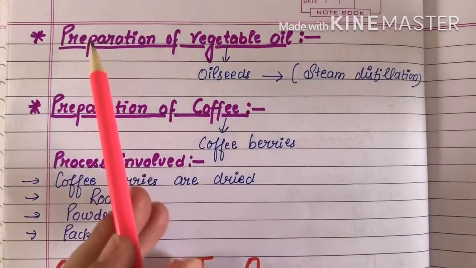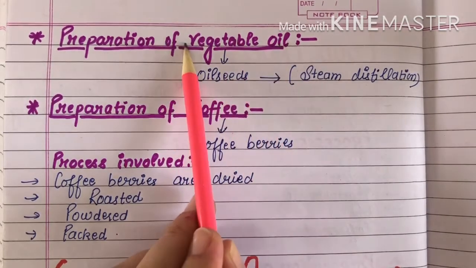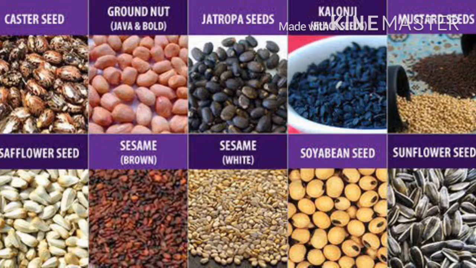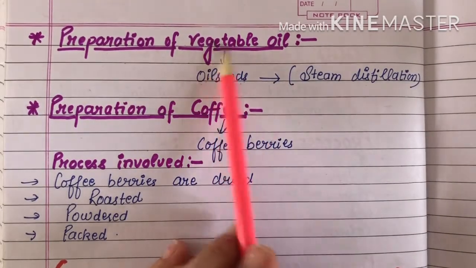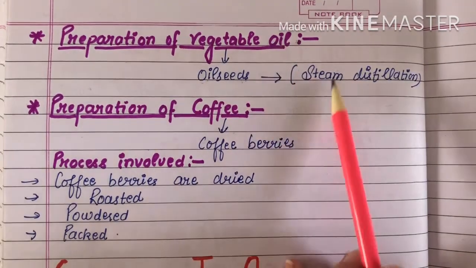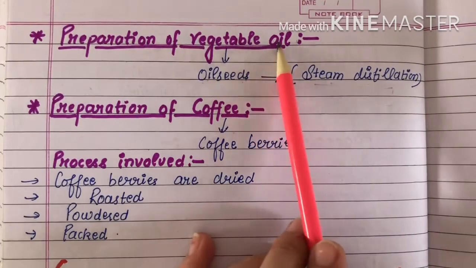The next one is preparation of vegetable oil. Vegetable oils are mainly prepared from oil seeds. From the oil seeds we get vegetable oil by steam distillation. This is the process from which we get vegetable oil.